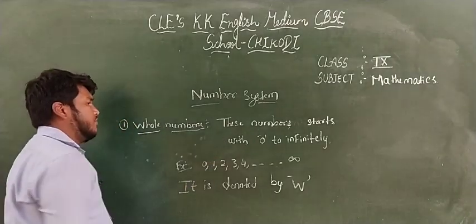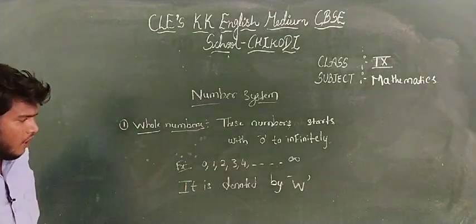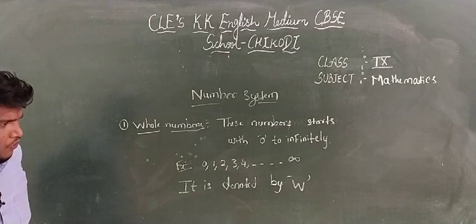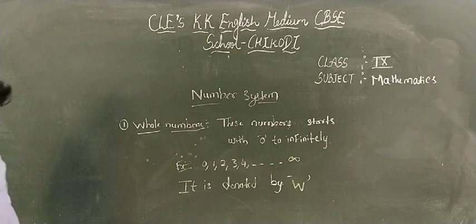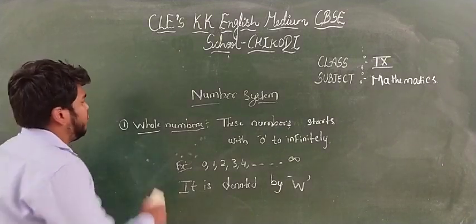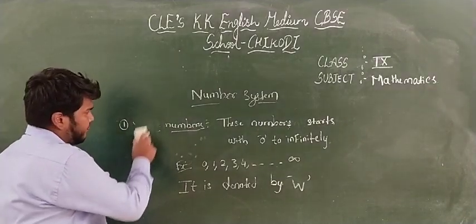This is the first definition you are going to study.